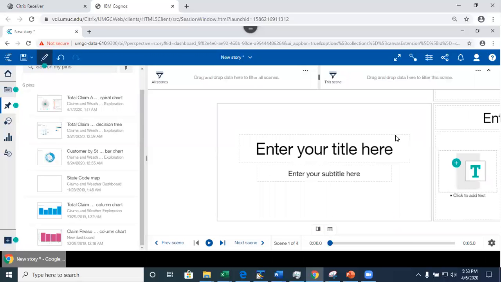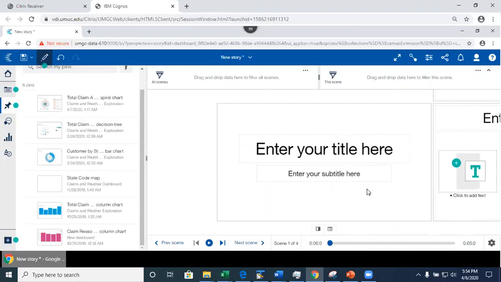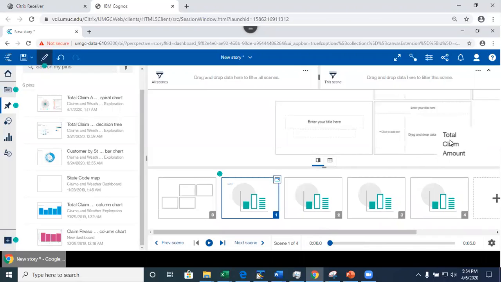Okay. Well, this is what you're going to do in your last assignment. Assignment 5 is going to be the team assignment, and you're going to be playing around. You're going to be creating a brand new story from scratch. Basically, you're doing nothing but adding visualizations here. You may copy and paste your visualizations from the dashboard. You may add them from the pins, or you may create brand new visualizations.